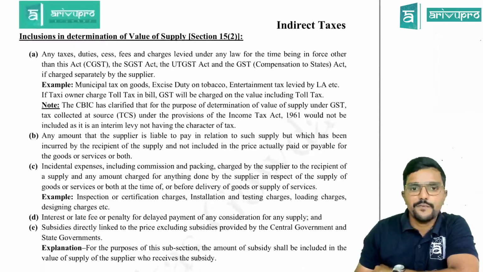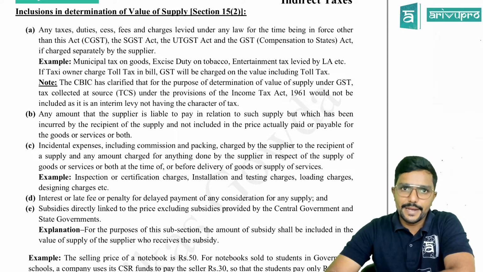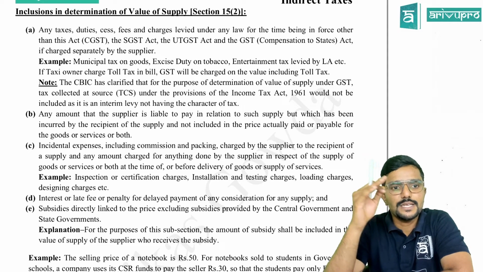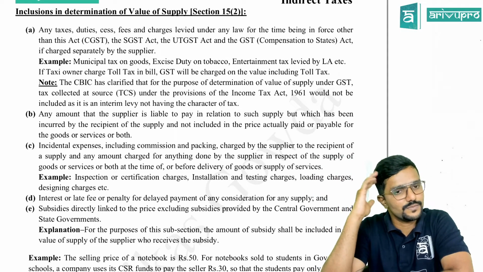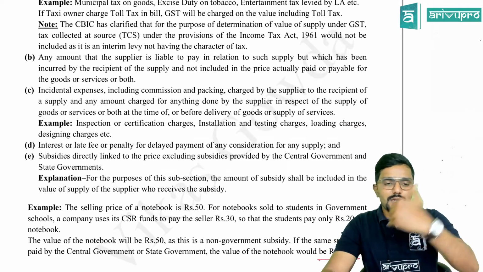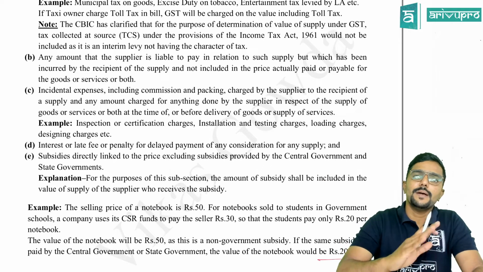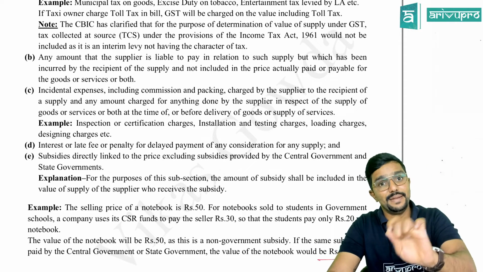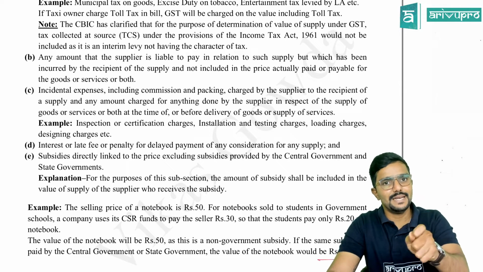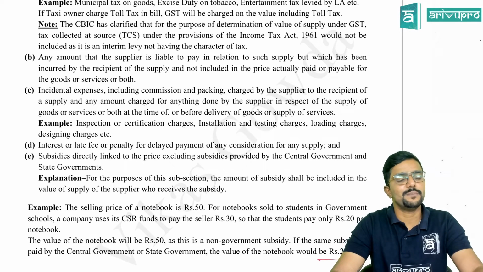So we have covered 15.2. There are totally 5 clauses here, guys. Just a shortcut to remember this. A starts from any tax. A is the first alphabet, so clause A is for any taxes. Coming to B, the liability of the supplier paid by the recipient. So B is for liability of supplier paid by recipient.